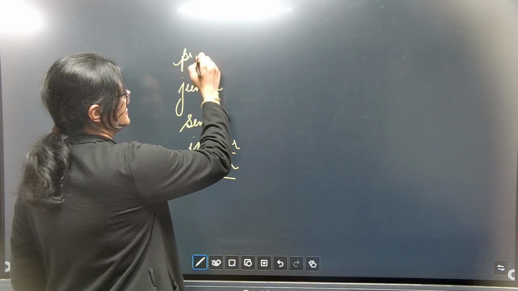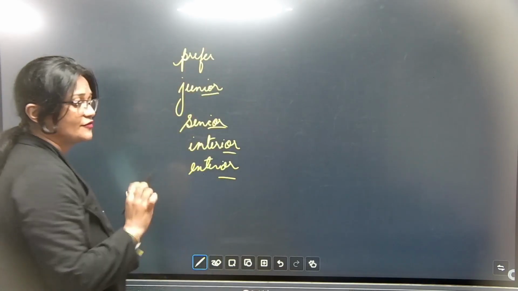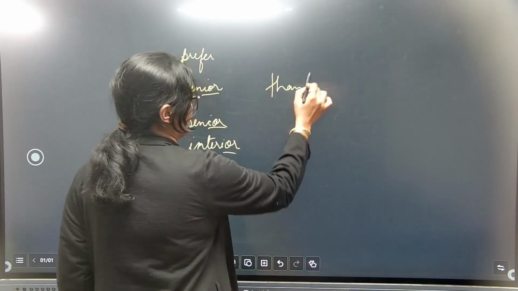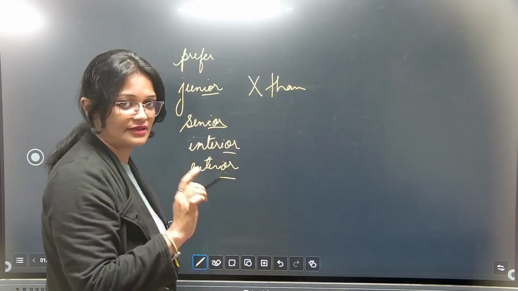Even prefer. We will never use than. हम कभी than नहीं use करें. For example, she is senior than me. We say like this, but that's a wrong way to say.